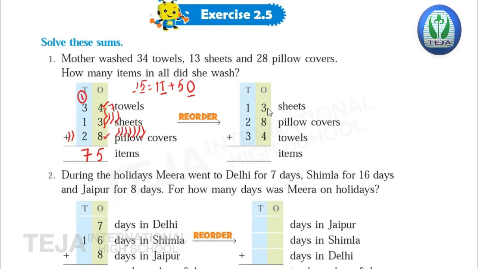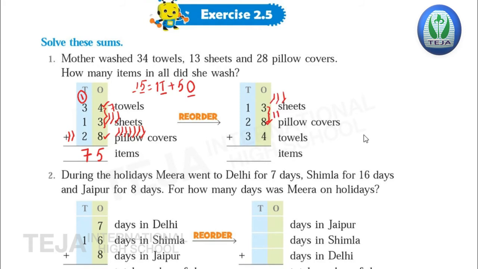So here the digits in the ones place are 3, 8, 4. Now add first 3 and 8. 8 is the bigger number, 3 is the smaller number. So keep 8 in your mind and for 3, draw the lines. 1, 2, 3. Now count after 8: 9, 10, 11. So 8 plus 3 is 11.